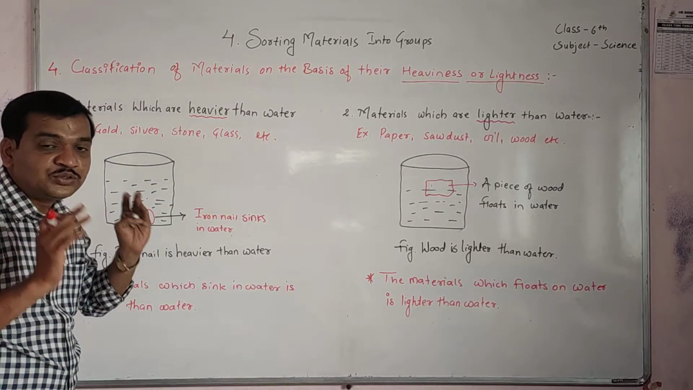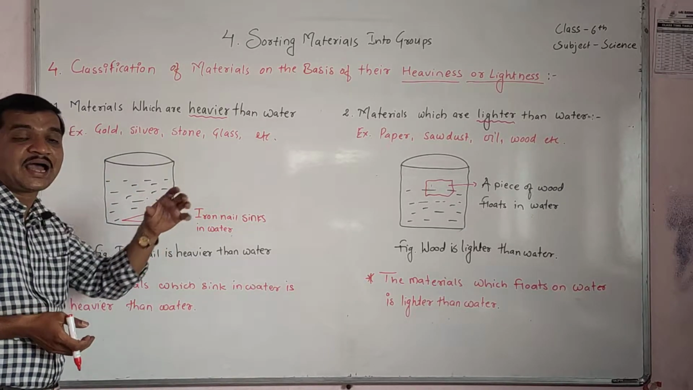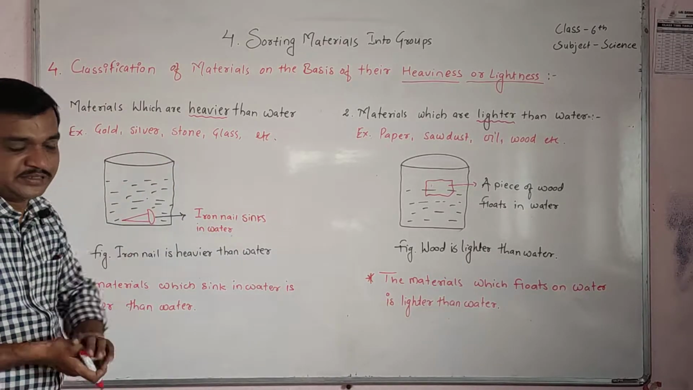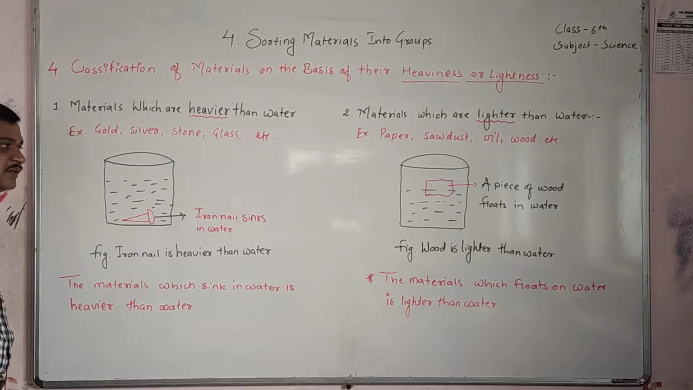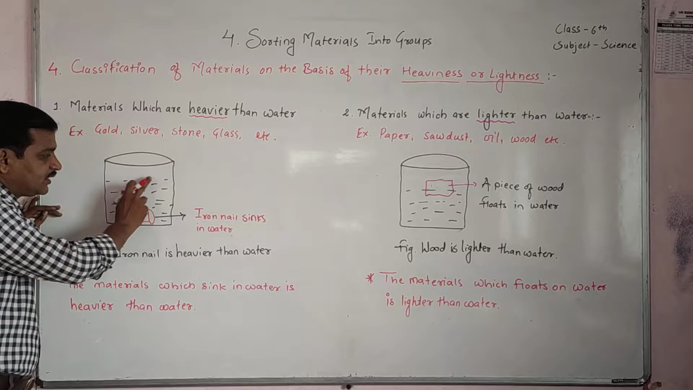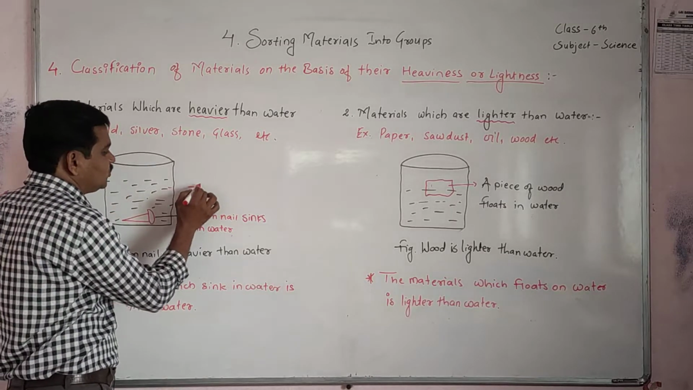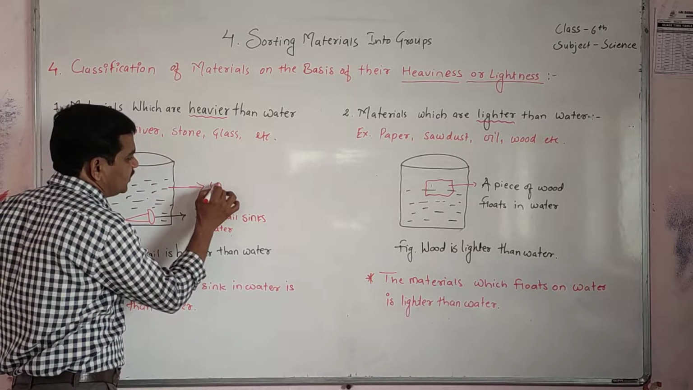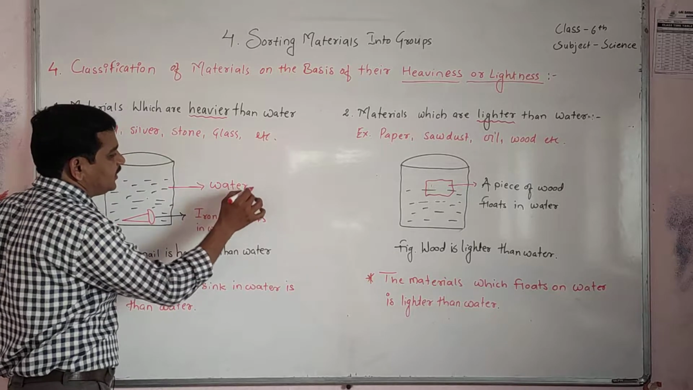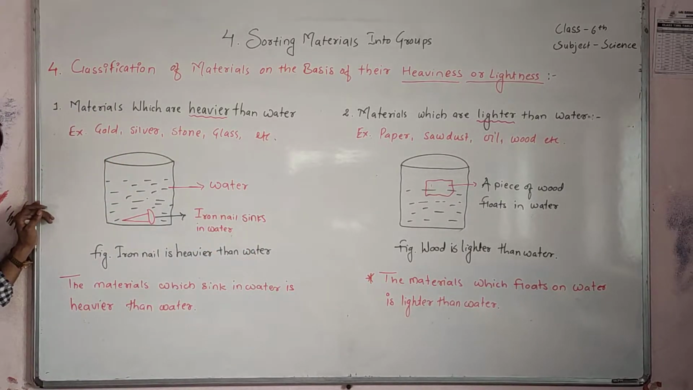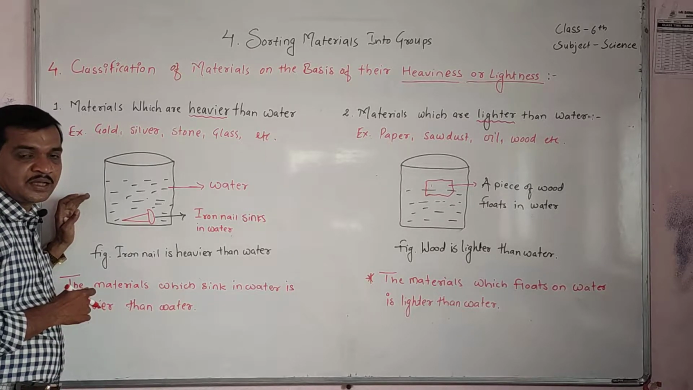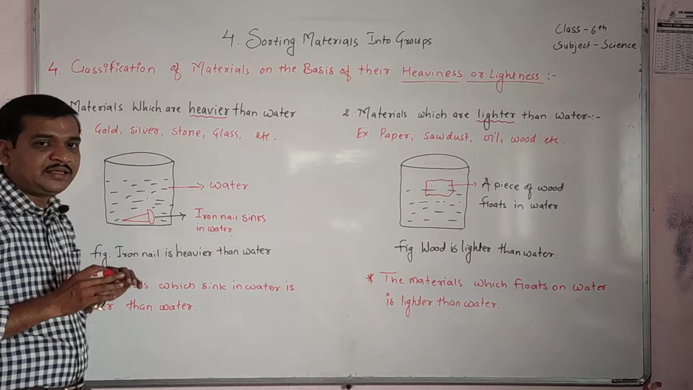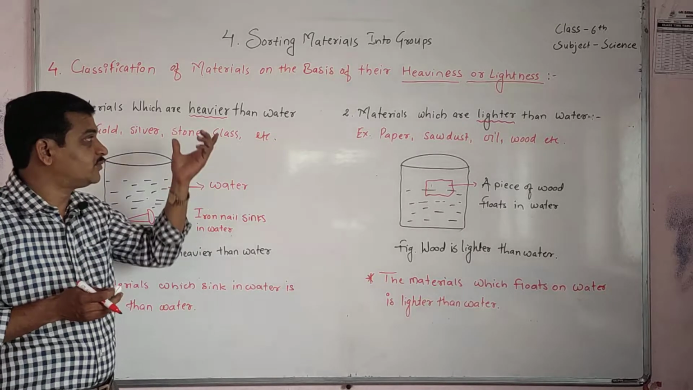Now with the help of an activity, I am going to show you the heaviness and lightness of materials. Now see students, this is the one activity. This is a beaker, and in this beaker there is water. These black dots mean water. So take a beaker and pour half a beaker of water in it. And take any example of a heavier material.